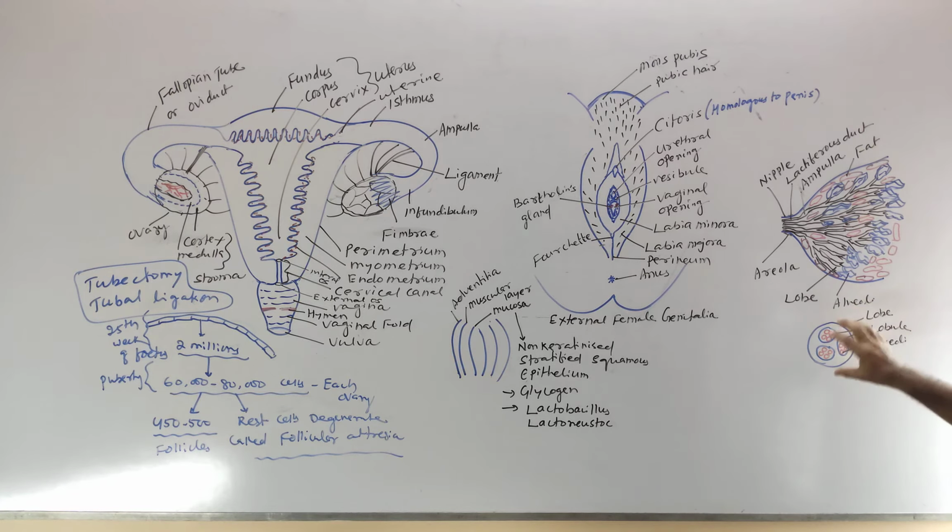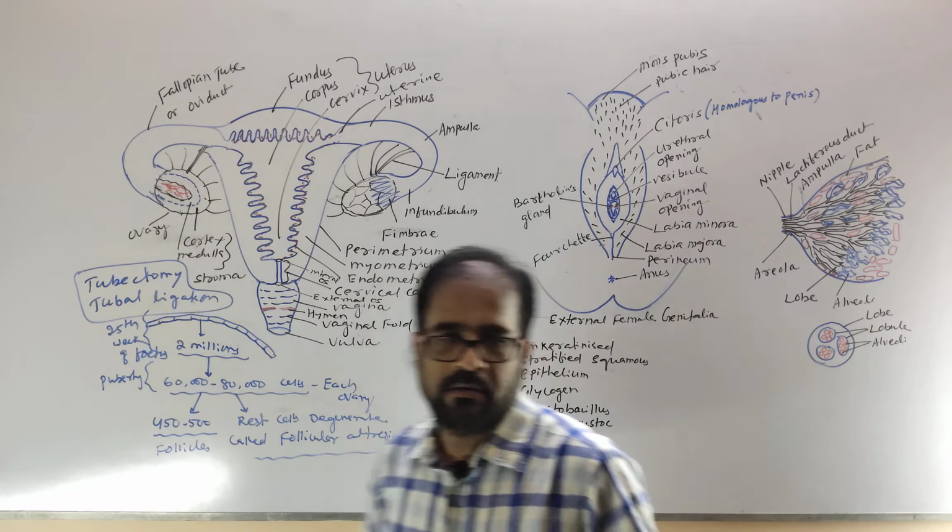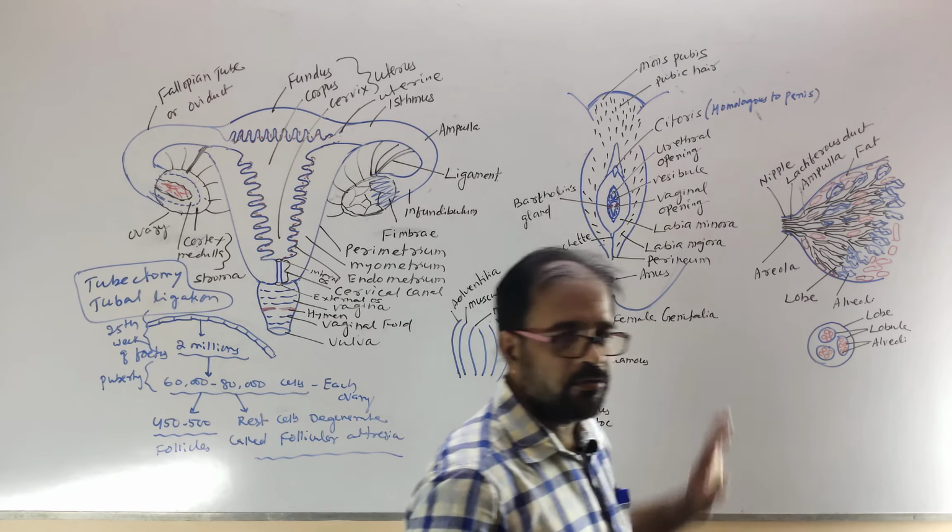Each mammary gland has lobes. Inside the lobe, lobules are present, and inside the lobule, alveoli are present. Clear? Lobe, lobule, and alveoli. The alveoli secrete the milk, which is stored inside the alveoli.